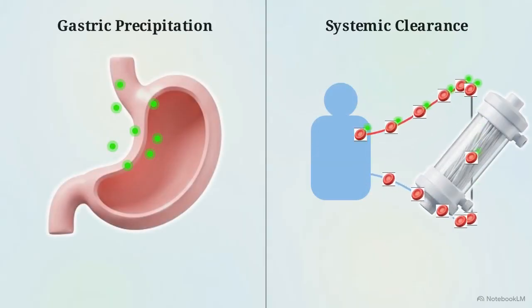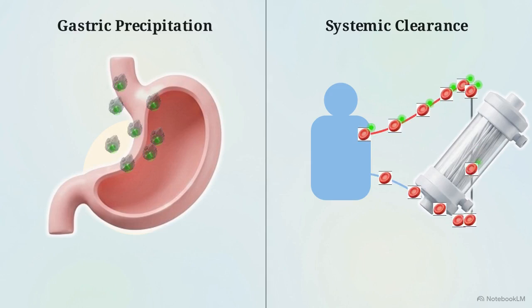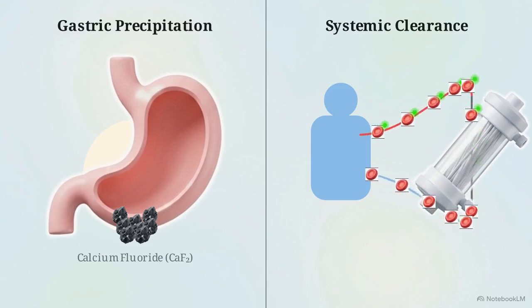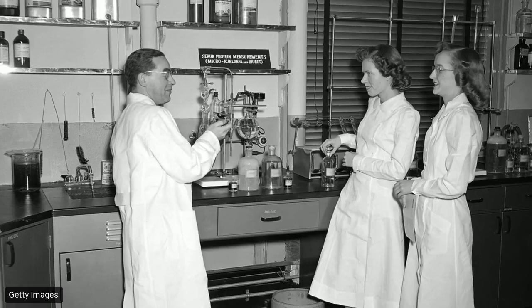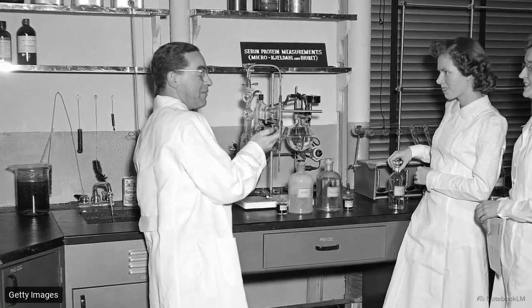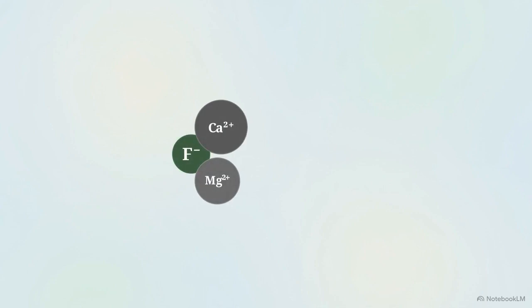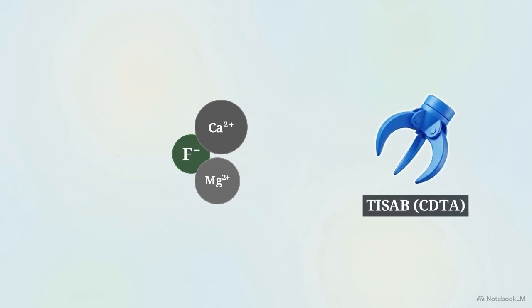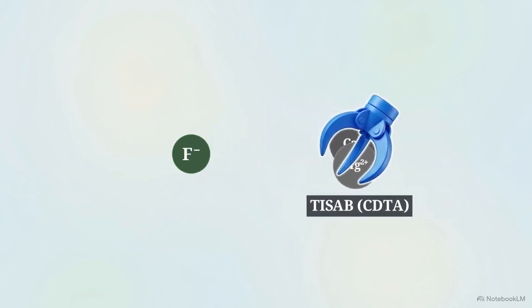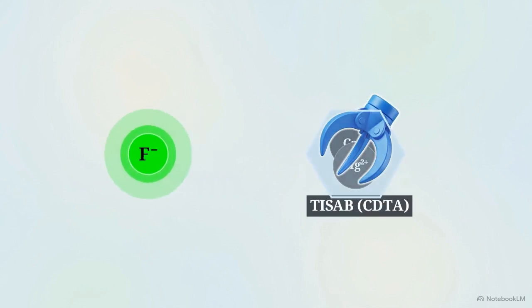Responding to a fluoride crisis requires immediate intervention. Doctors use calcium chloride or milk to precipitate the fluoride into solid stones in the gut, while preparing for emergent hemodialysis to scrub the blood. To guide that treatment, the clinical laboratory uses an ion-selective electrode to measure the fluoride invasion. Because fluoride clamps onto metals like calcium and magnesium in the blood, it is often hidden from the analyzer. The lab must add a buffer called TISAB, which contains a chelating agent that forcibly detaches the fluoride so it can be detected.